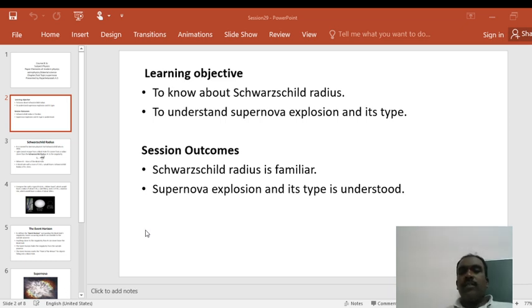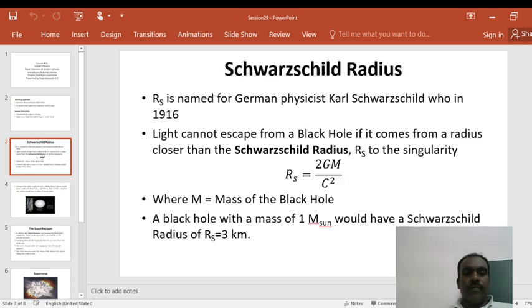The session outcomes are to understand the supernova explosion and its types, and the Schwarzschild radius. Schwarzschild radius, RS, is named after the German physicist Karl Schwarzschild.